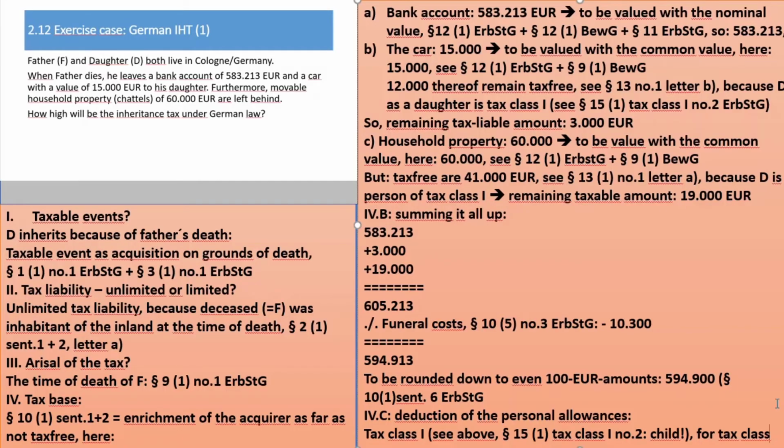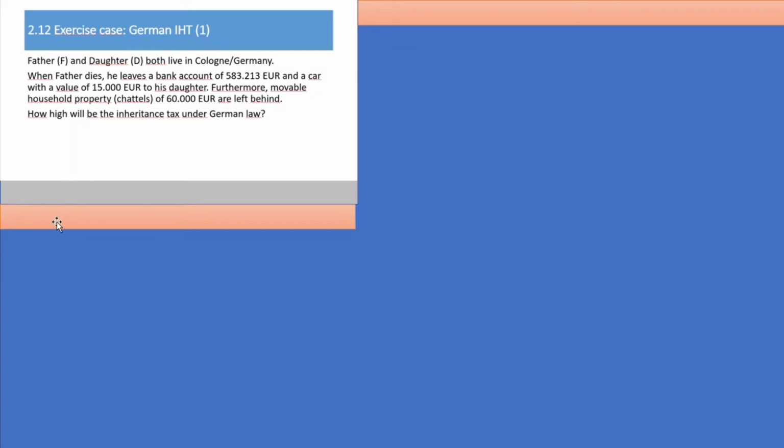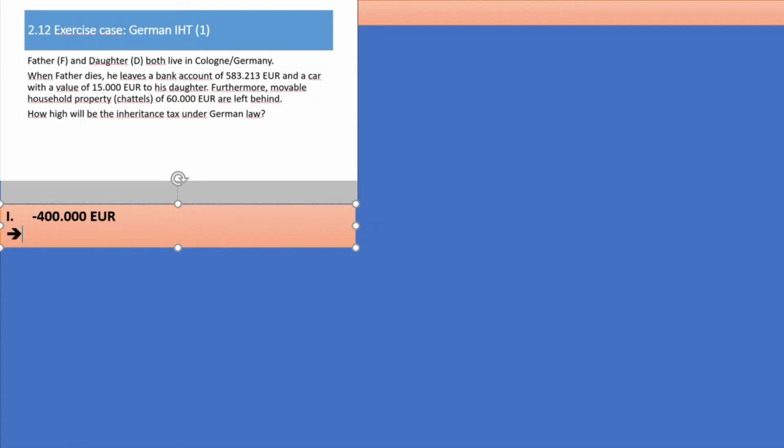So for tax class 1, there was some minus 400,000 euro. So that means we have a new subtotal.